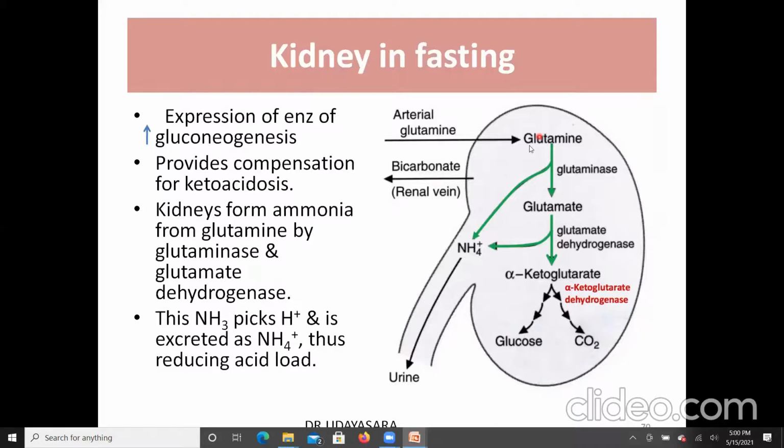The glutamine released by the catabolism of branched chain amino acids in muscle metabolism is taken up by the kidney, where it is acted on by the enzyme glutaminase, and further by glutamate dehydrogenase to form alpha-ketoglutarate. This alpha-ketoglutarate becomes a substrate for gluconeogenesis with the release of ammonia. This ammonia picks up hydrogen and is excreted as an ammonium ion, and thus it reduces the acid load.